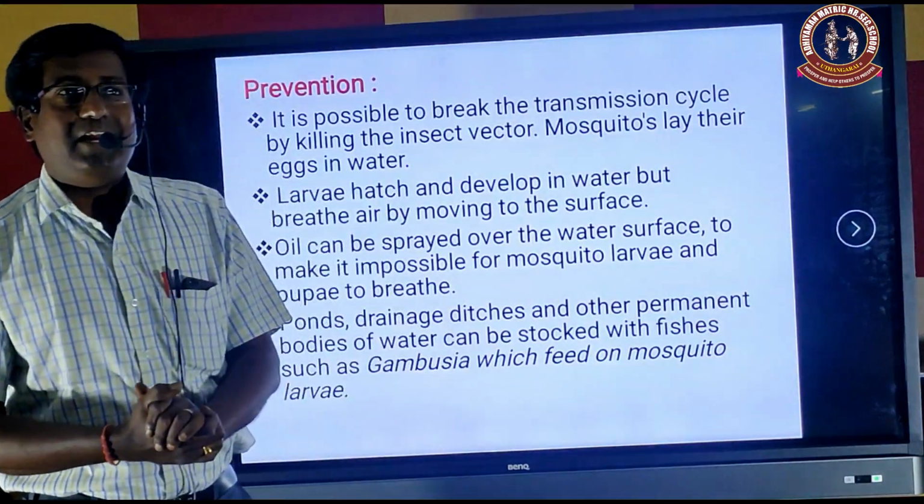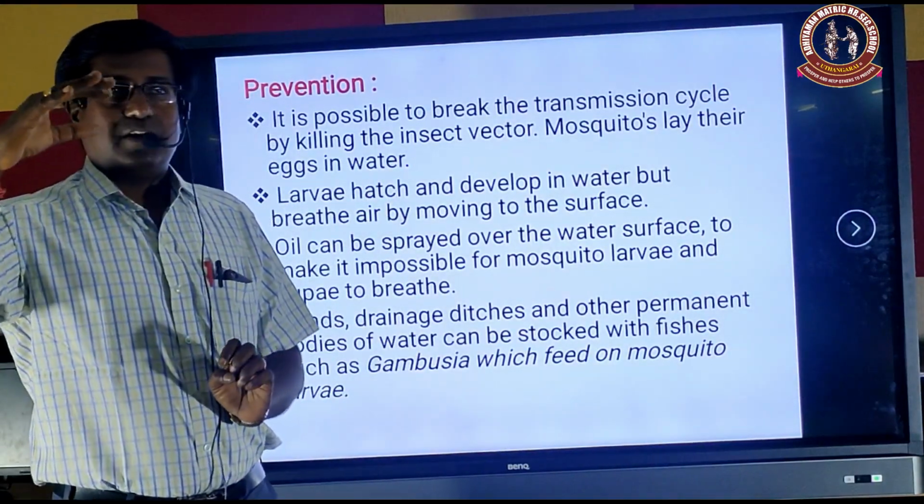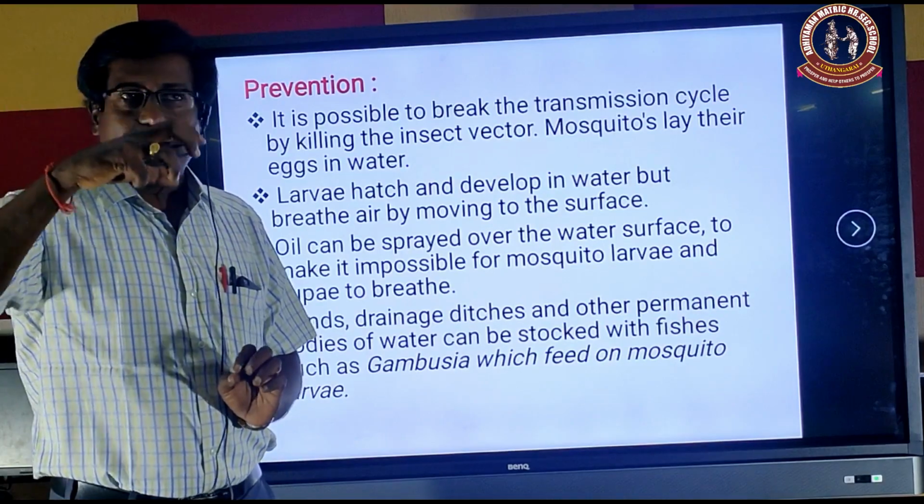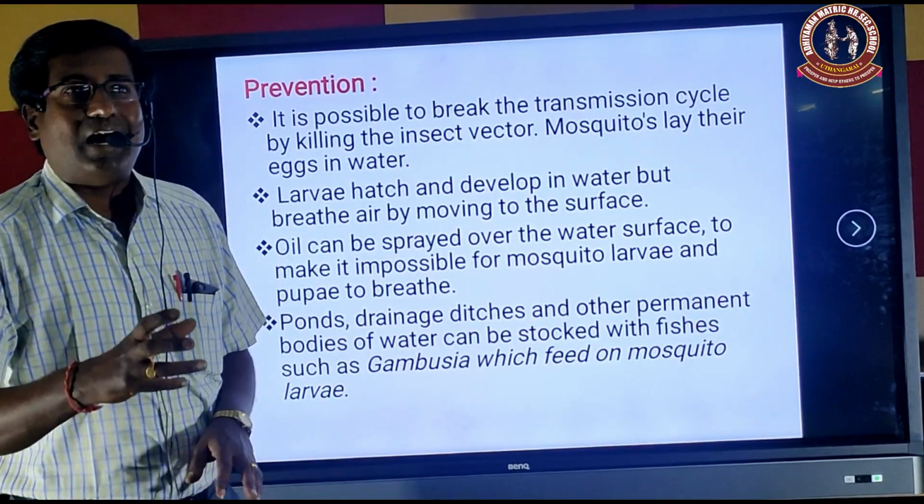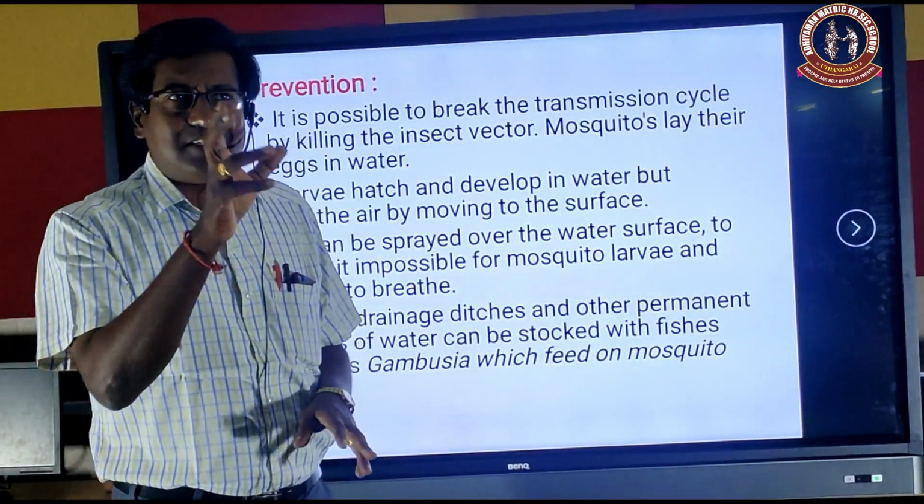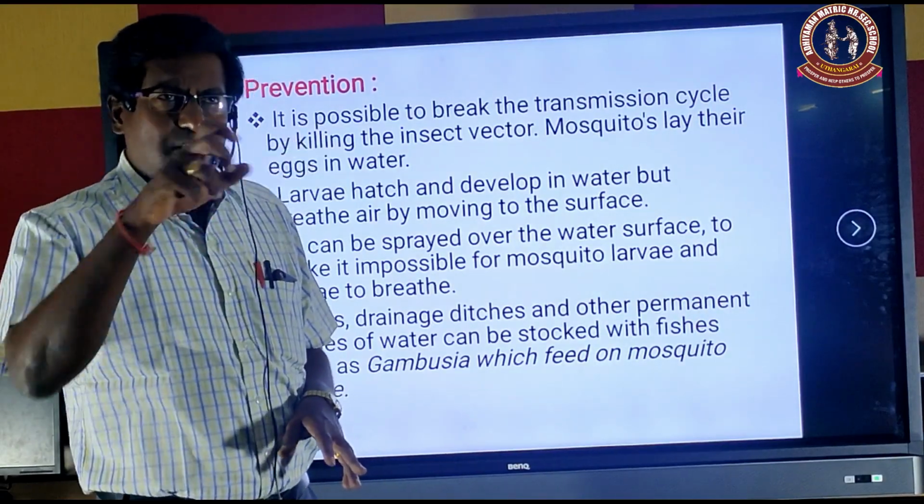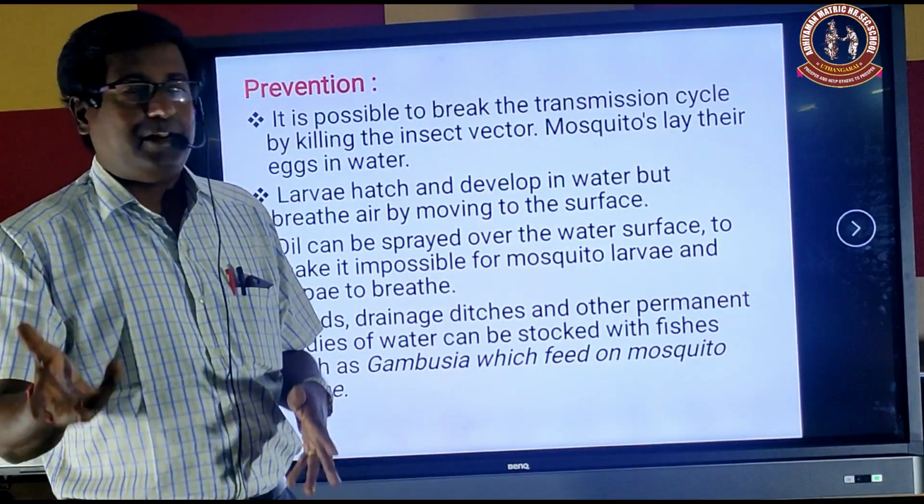The next one: in ponds, freshwater ditches or any permanent water stocks, we can grow the fish called Gambusia, because this fish eats all the mosquito larvae. This is another preventive measure.